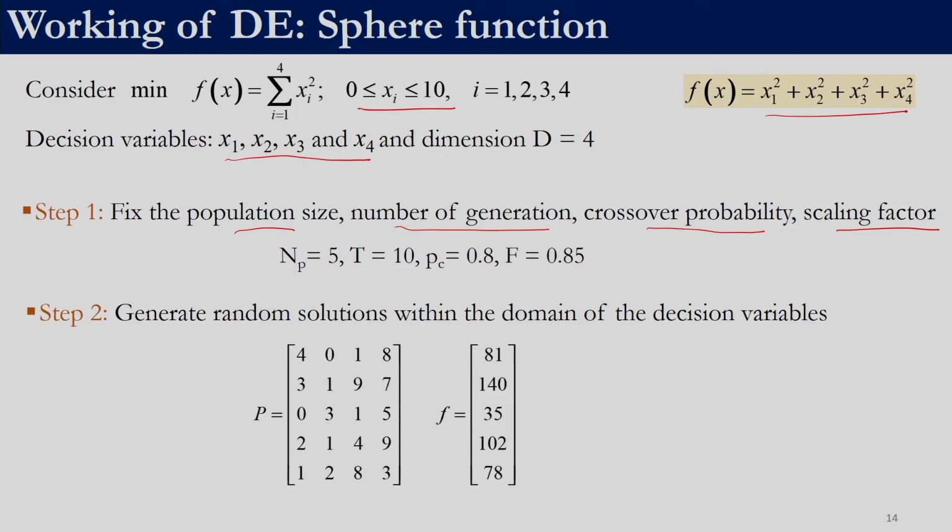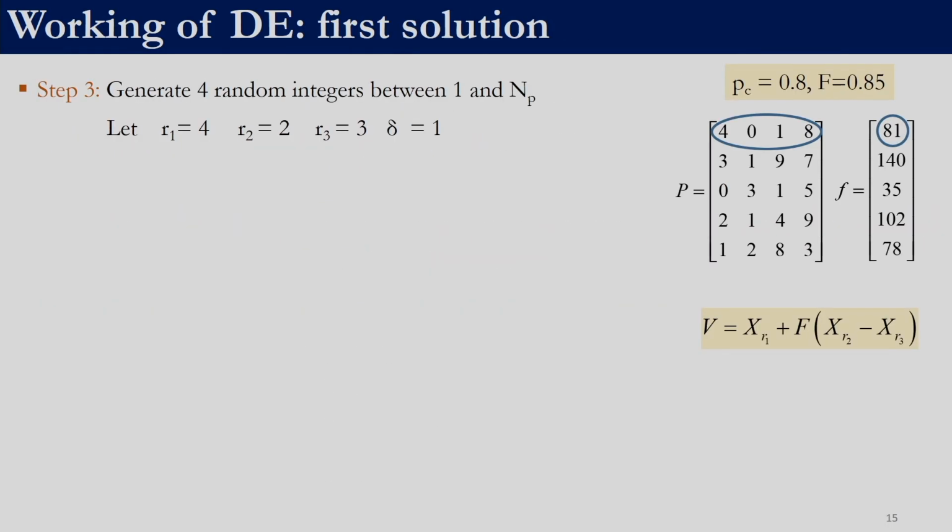The next step is to generate a random population. In this case we have generated 5 random solutions within the domains and evaluated their fitness function. The next step is to determine the donor vector for the first solution. So, this is our target 1, target 2, target 3, target 4 and target 5. We need to determine the donor vector for this. Once we have the donor vector, we will be able to determine the trial vector.